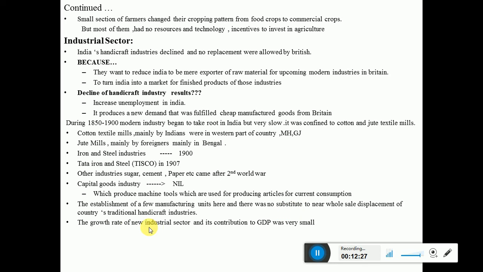And the growth rate of the new industrial sector and its contribution to GDP was very low. The growth rate of the industrial sector was too low because we did not have much of a replacement for the oldest industry of our country, the handicraft industry, and its contribution to GDP was very low because we did not even have a good growth rate. Why? Because we were not even replacing the oldest industry of our country.